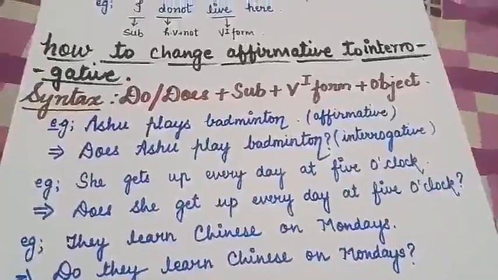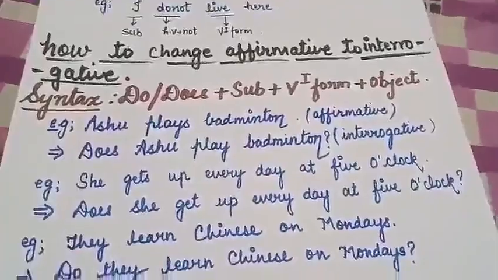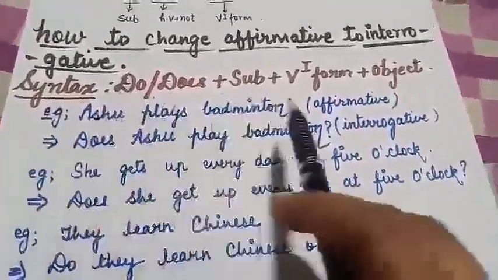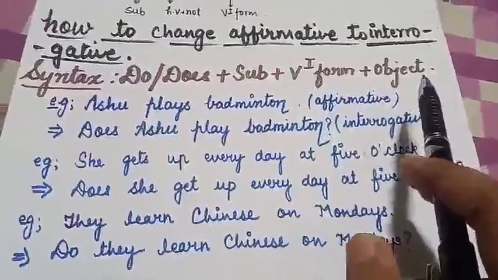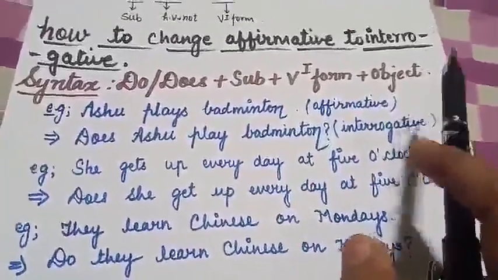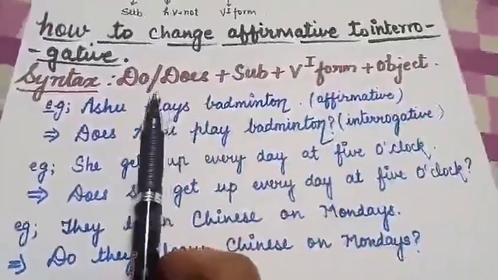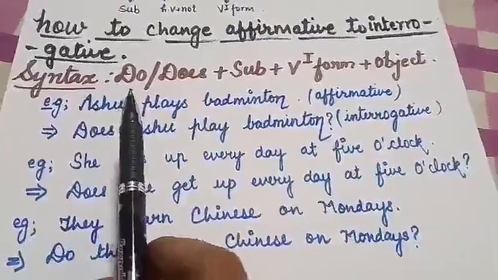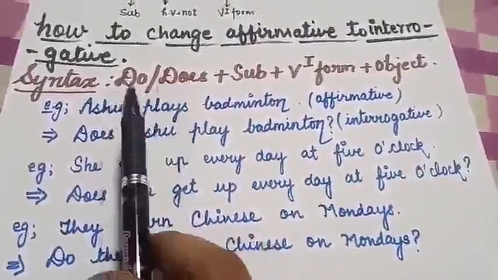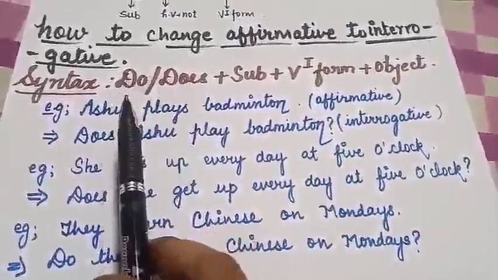For interrogative sentence, see this syntax. This is how you will form an interrogative sentence. Now see, for interrogative sentences, you need to put the helping verb first. These two are the helping verbs.